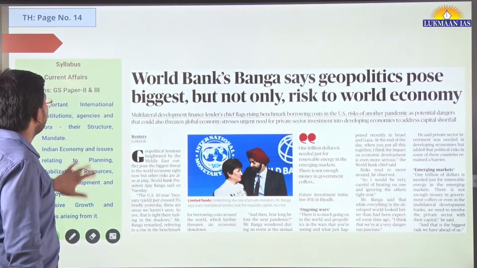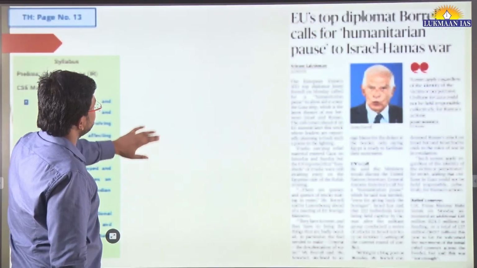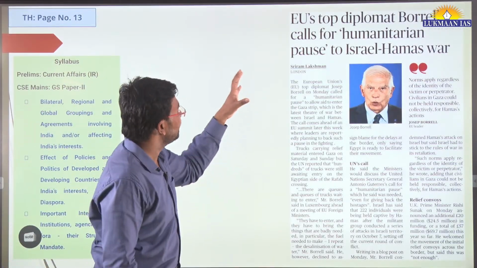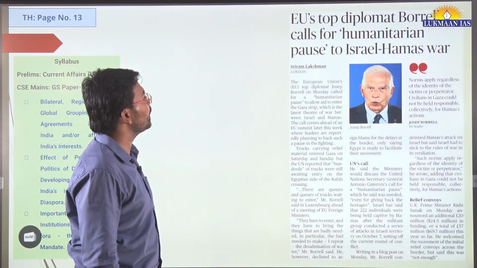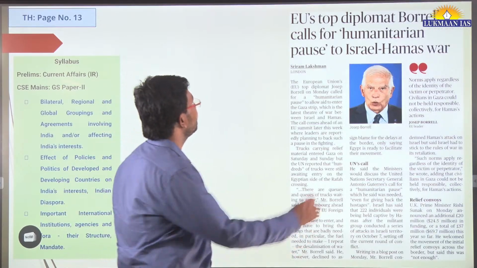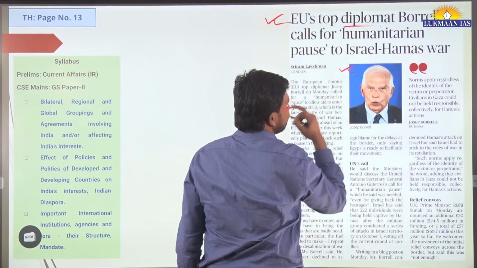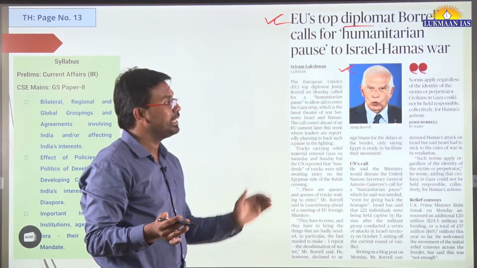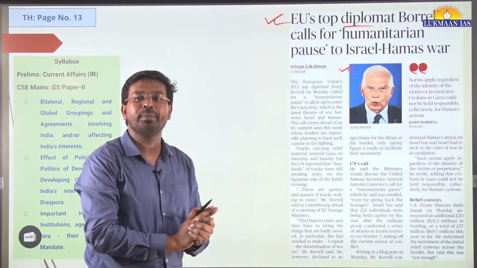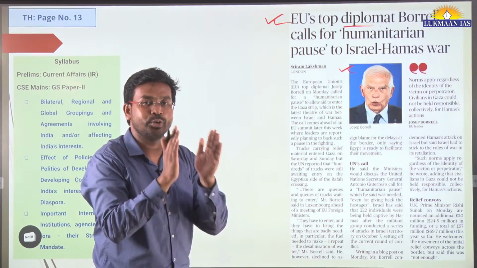Okay, we do have another topic. It says EU's top diplomat Borrell calls for humanitarian pause in the Israel-Hamas war. The top diplomat of the European Union has said that there should be a humanitarian pause, that the war happening between Israel and Hamas should be halted, should be stopped.